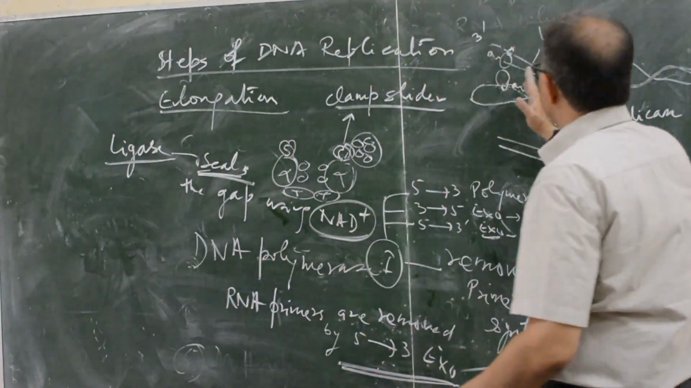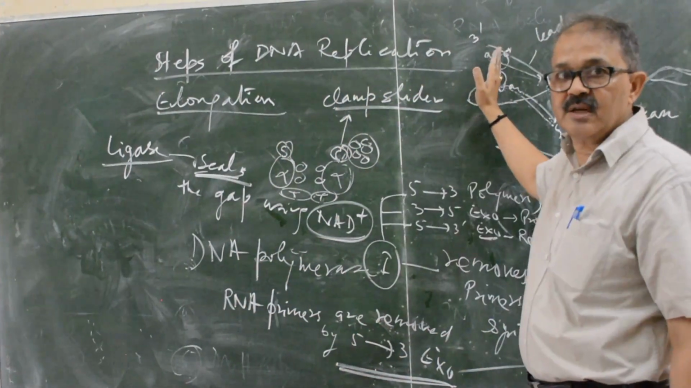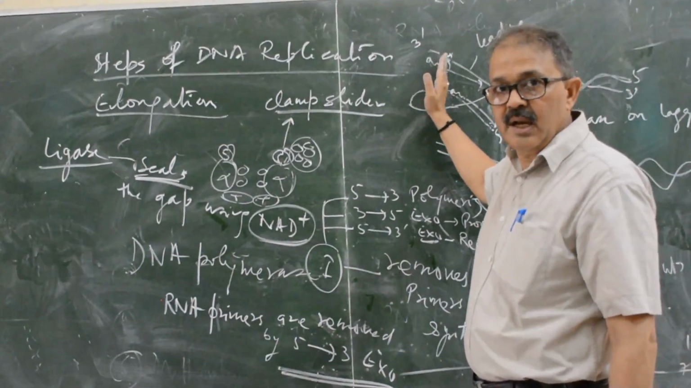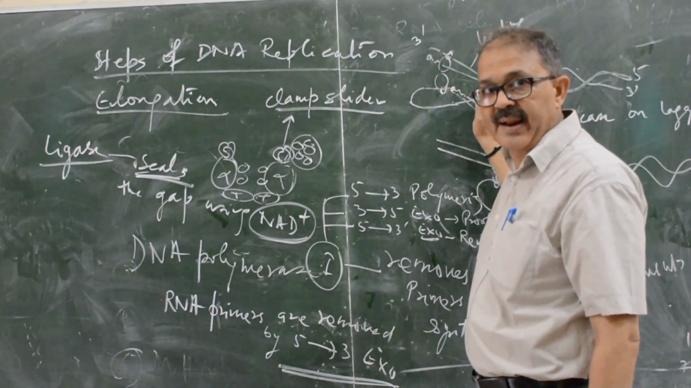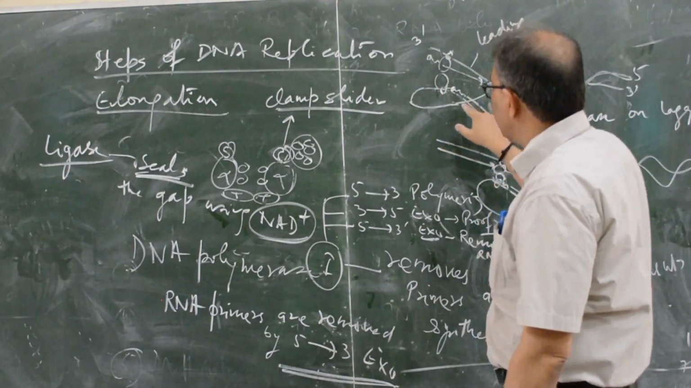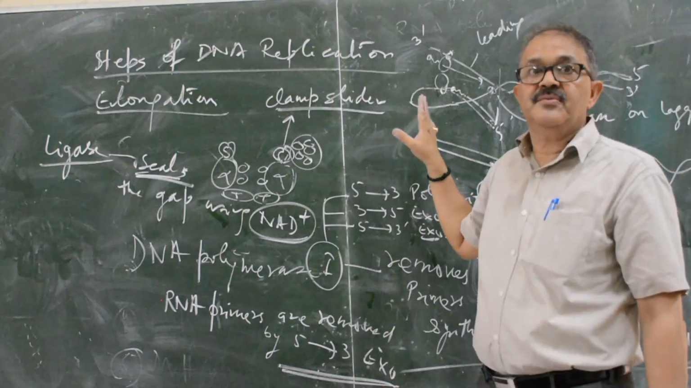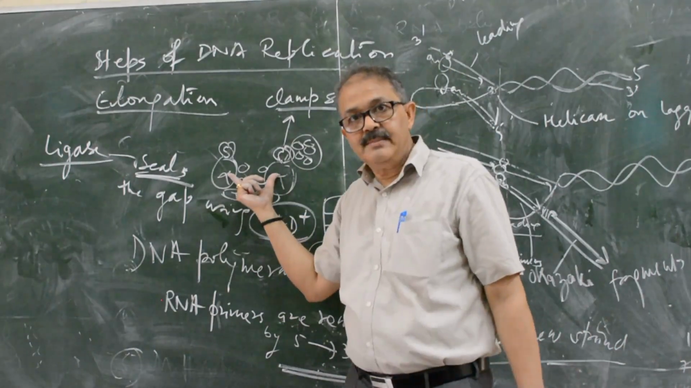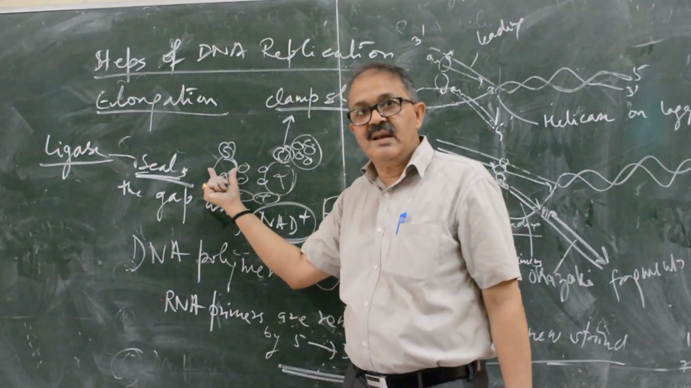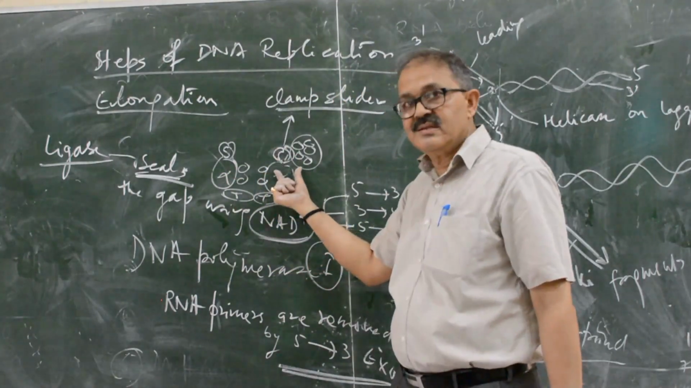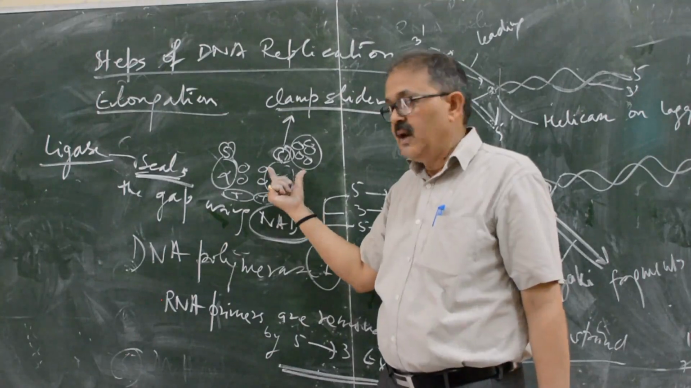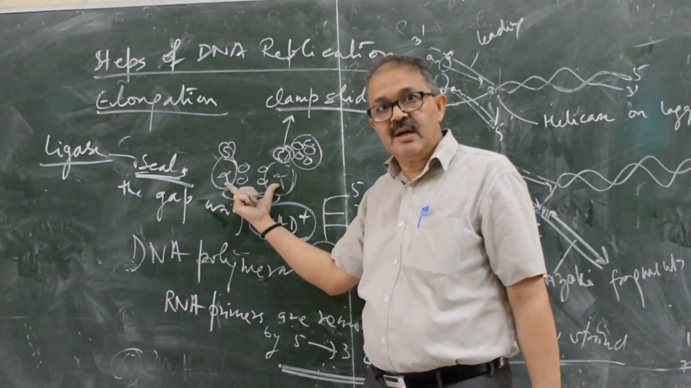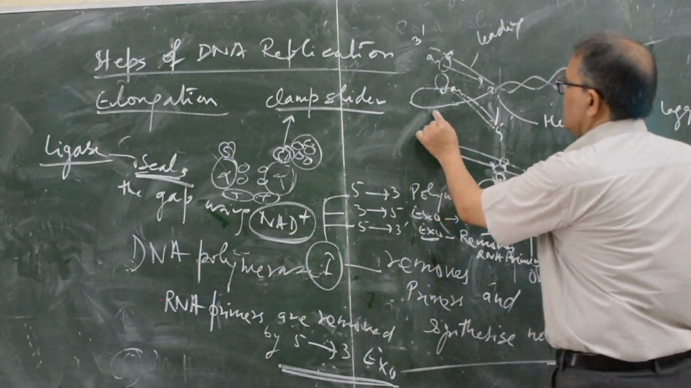Elongation means movement of the DNA polymerase III from 5' to 3' direction. Attachment of the lagging strand is different because there are two core enzymes. One synthesizes the leading strand, the other synthesizes the lagging strand, and both are present together. So there is a complex situation like that.